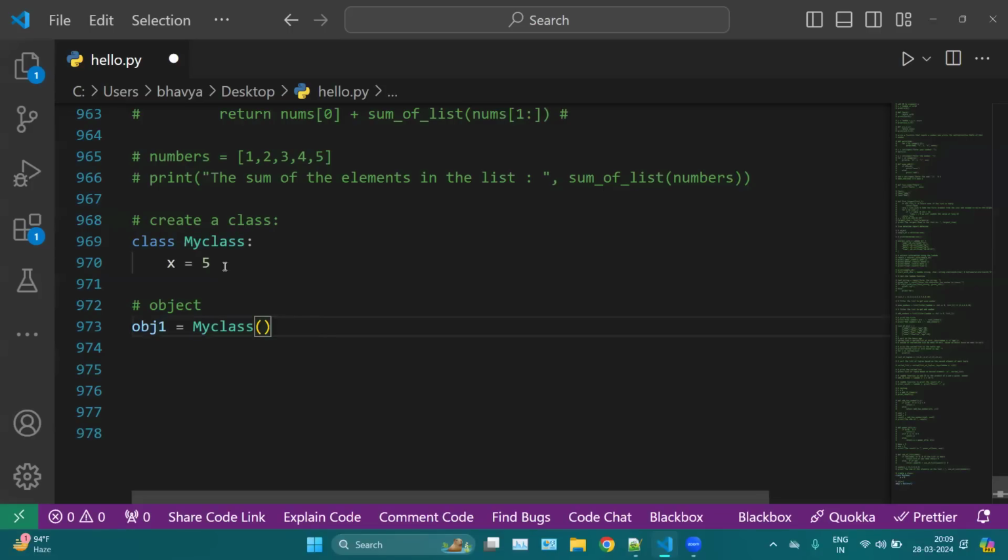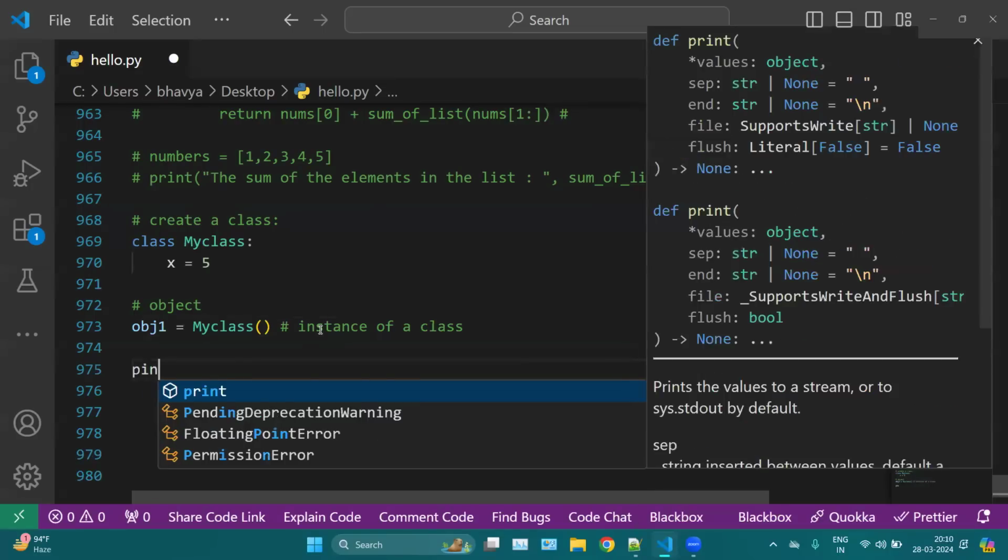Basically, whatever functions or methods we are going to use inside a class, we can access using this particular variable. Basically, it is a variable, but we can say it is an object because in this variable we are storing the entire class. Now, if you want to access x, then you have to use this particular object. So this is how we are creating an instance of a class.